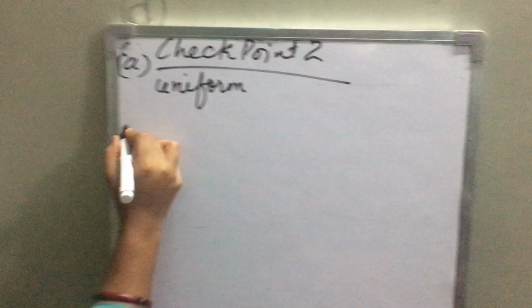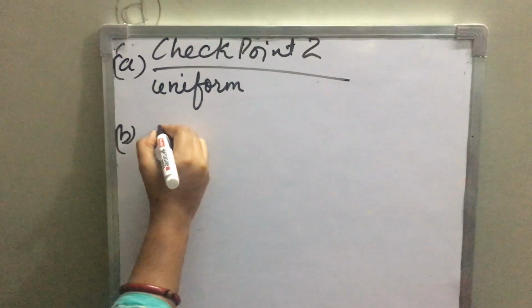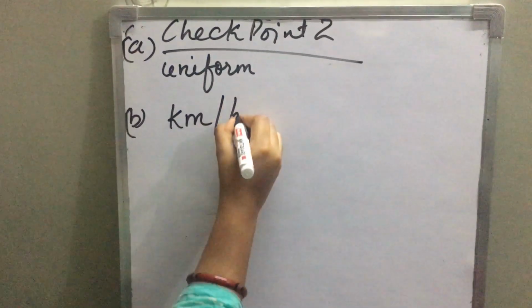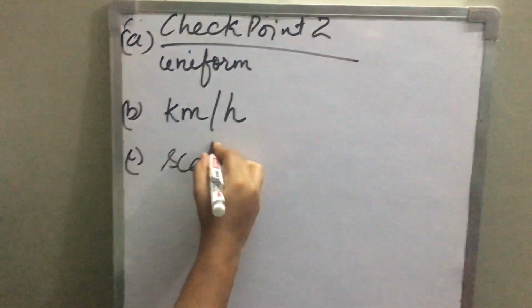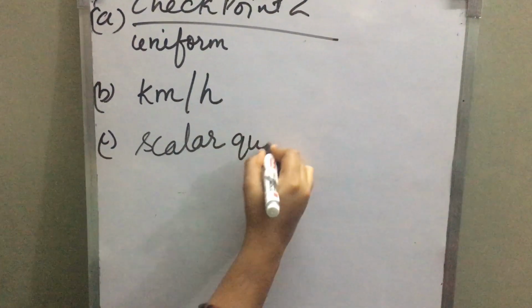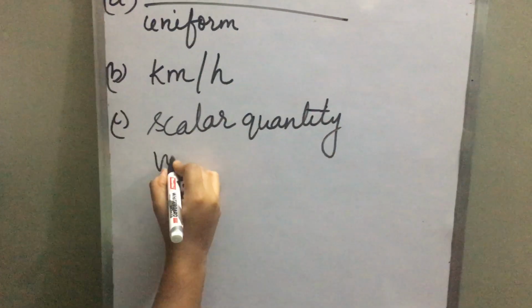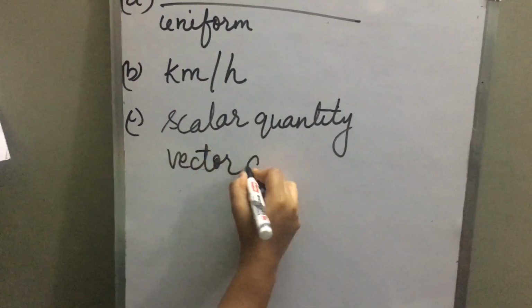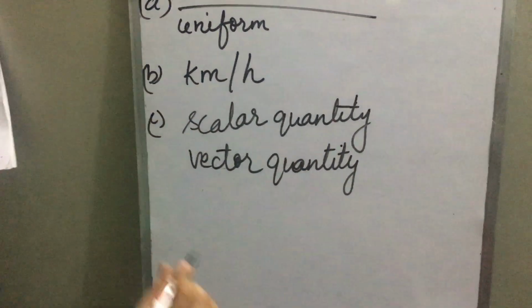Next is B. Speed of a moving vehicle is generally measured in kilometer per hour. Next, C part. Mass of an object is a scalar quantity. Just now I explained you. It is a scalar quantity. But weight is a vector quantity.